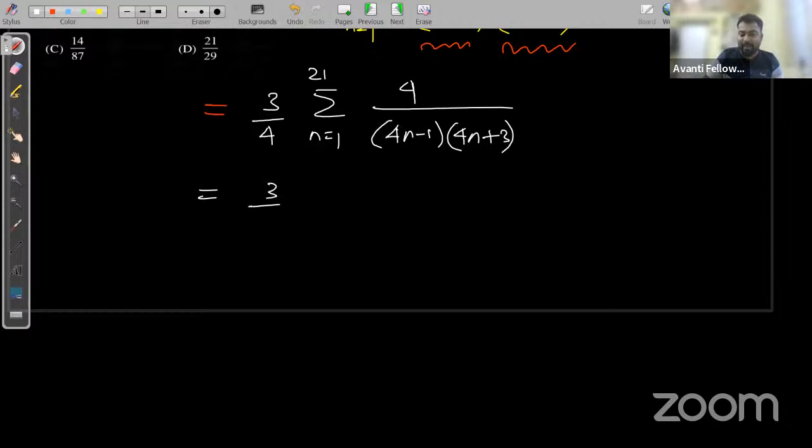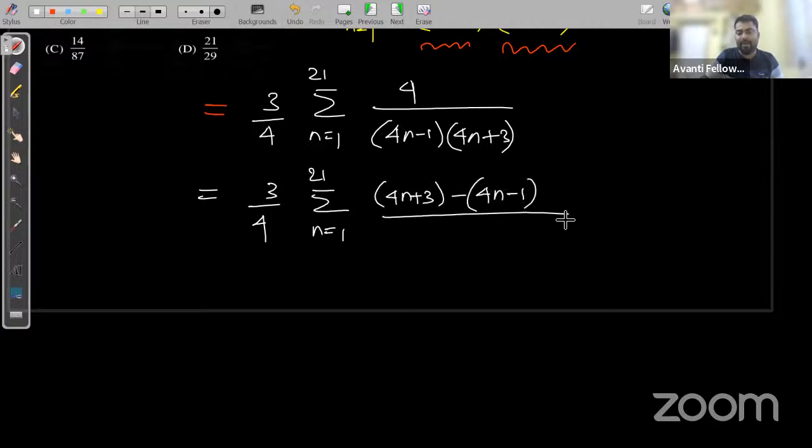Now you can see the magic. 3 by 4, summation n is equal to 1 to 21. Can we write the numerator as (4n plus 3) minus (4n minus 1), divided by (4n minus 1)(4n plus 3)? Yes, we can write.